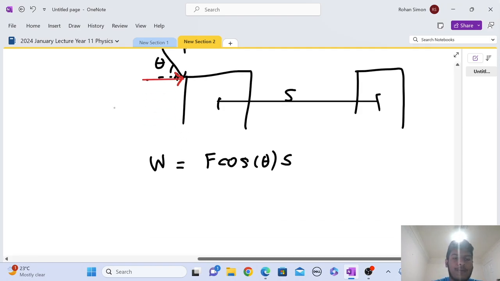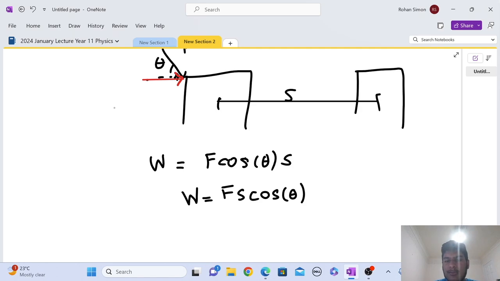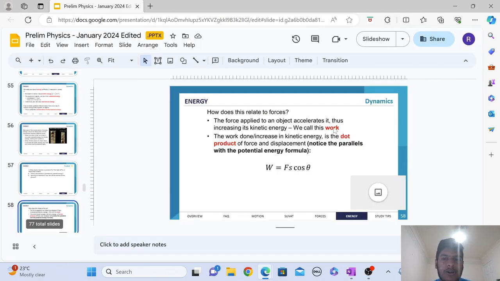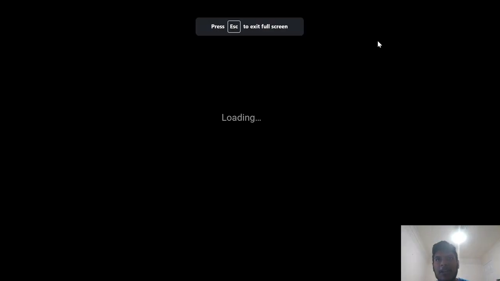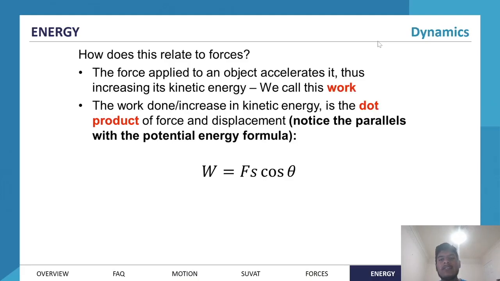So we say that the force does work of Fs cos theta. So force times displacement, or the component of the force in the direction of displacement, times the displacement. So the dot product is very related to this. We're looking at how much of the force is in the direction of displacement, and then we multiply those two together. Because remember, displacement and forces are vectors, and we want a way of multiplying the vectors together, taking into account how close they are in direction. So that's where this dot product concept comes from.